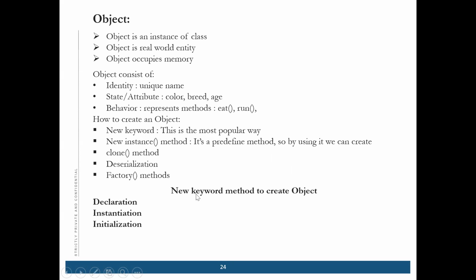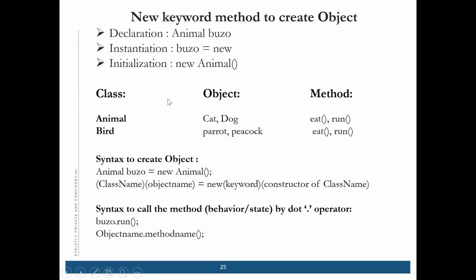In the new keyword method, how do we create that object? There are 3 steps: declaration, instantiation, and initialization. This is a very important thing, how to create an object with the help of the new keyword. I'll tell you one by one. First, the declaration.